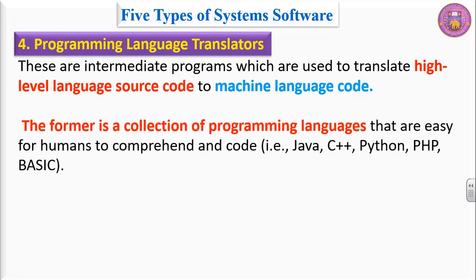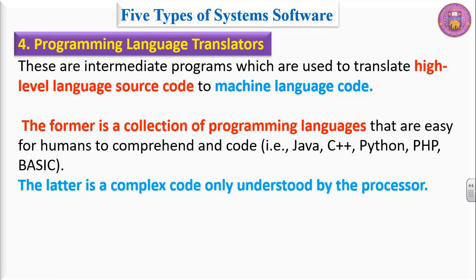The former is a collection of programming language. High level language source code is a collection of programming language that are easy for humans to comprehend and code, that is Java, C++, Python, PHP, BASIC, etc. Machine language code is a complex code only understood by the processor.